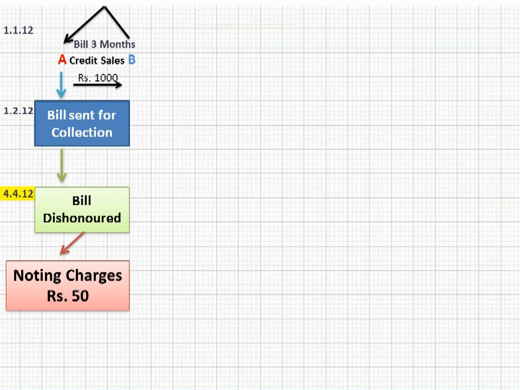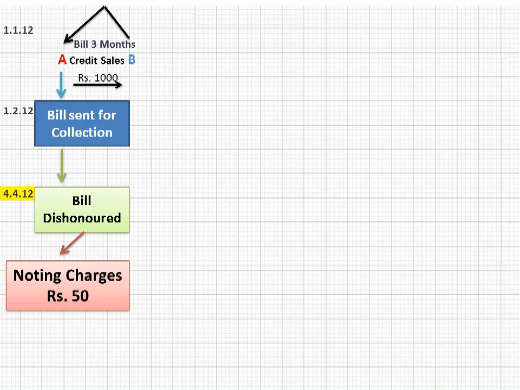Yes, you can go to your own bank, and most likely nowadays every bank is providing this collection facility. What it means: on the due date, bank will collect the money from B and will deposit the cash in your account. So when this bill was sent to bank for collection on 1st February, B will be informed immediately.